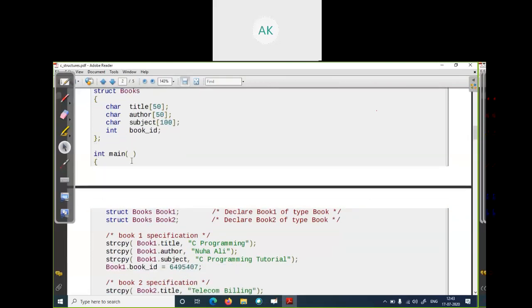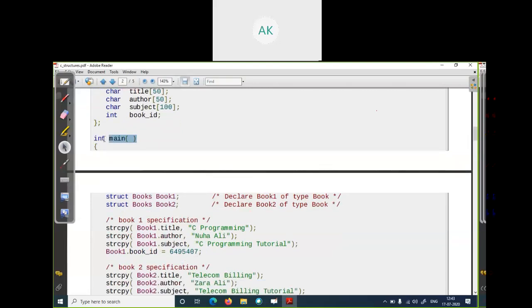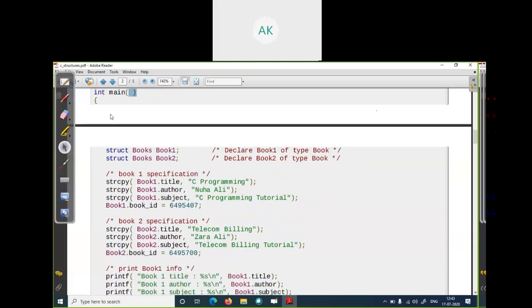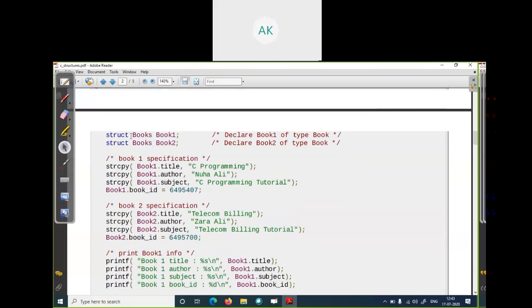So start your C program with the main method. In our main method, int is the return type of this main function. The parenthesis you have seen means it is a function. Main is a function, so we set the parenthesis after main. After the main function, an open curly brace means the main function starts. Now here we are declaring a structure variable.